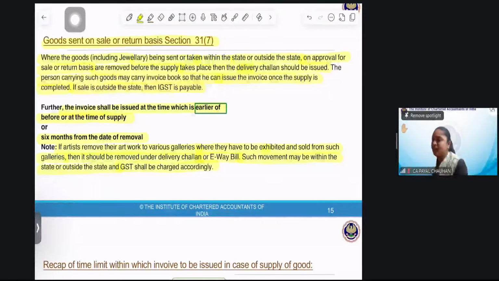Sending the painting to an art gallery does not mean a supply. I am not supplying them, so I cannot issue an invoice. I'll deliver them on the basis of a delivery challan or e-way bill, because the e-way bill shows that my goods are moving from one place to another. Then once somebody selects my painting, I'll issue the invoice.